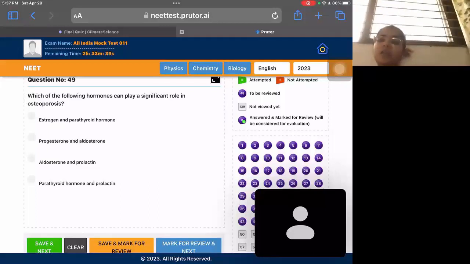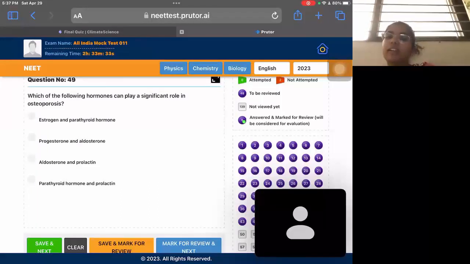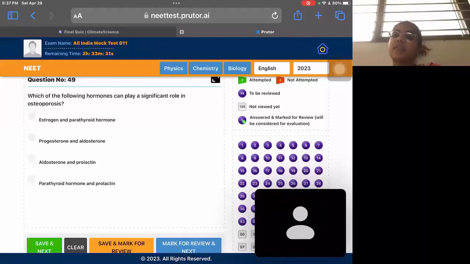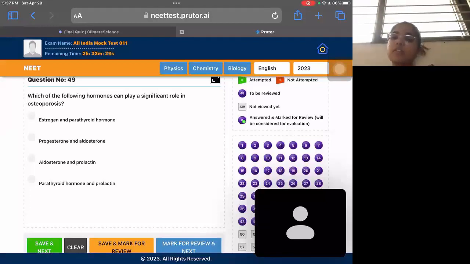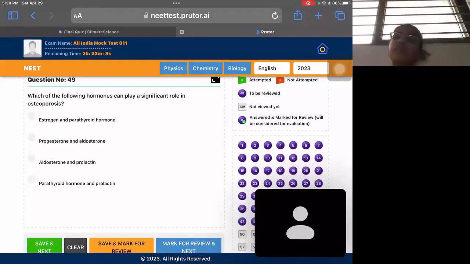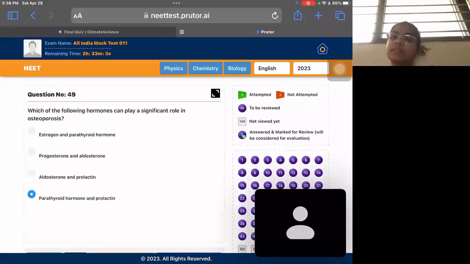So the parathyroid hormone and the prolactin, they are the hormones which play a significant role in osteoporosis. Parathyroid hormone increases the calcium content of the blood. So they derive calcium from the bones, they remove the calcium from the bones, and they make the bones weak. So that way they play a significant role in bringing out osteoporosis. And prolactin also helps parathyroid hormone in it. So option 4 is the correct one here.